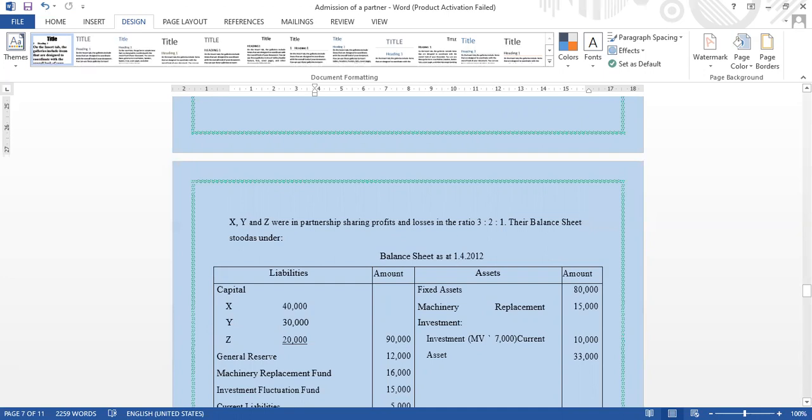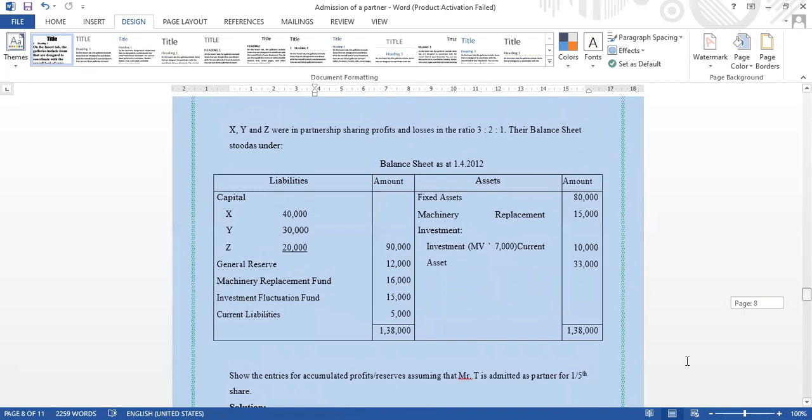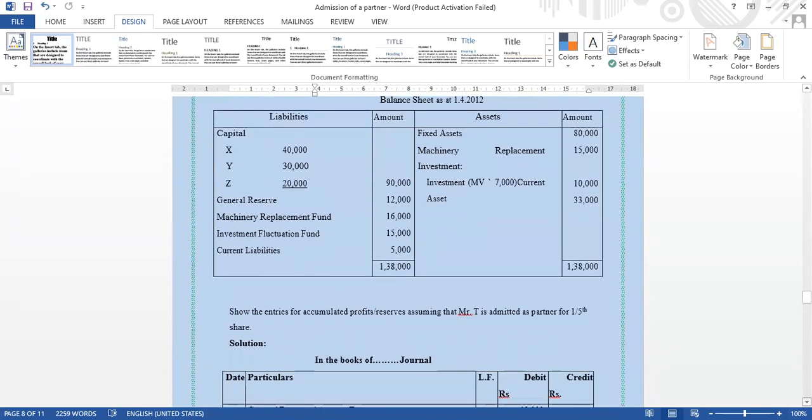Then the general reserve 12,000, machinery replacement fund 16,000, investment fluctuation fund 15,000, current liabilities 5,000. Okay, you come to the asset side. Fixed assets 80,000, machinery replacement 15,000, investment, current 10,000, then assets 33,000. Both sides the total is 1,38,000.